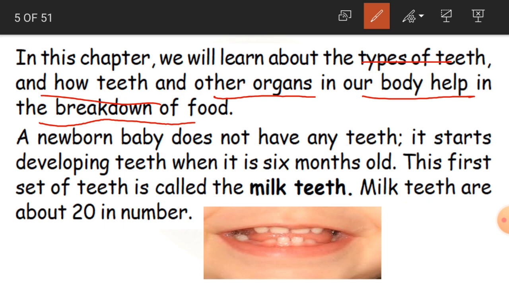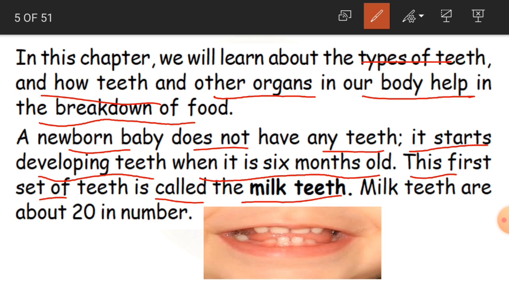And now coming to teeth, children, a newborn baby does not have any teeth. Have you seen a newborn baby? Any baby? Do they have teeth? No. They do not have teeth. And when does it start growing teeth? It starts developing teeth when it is 6 months old. So babies start getting their first teeth when they are 6 months old.